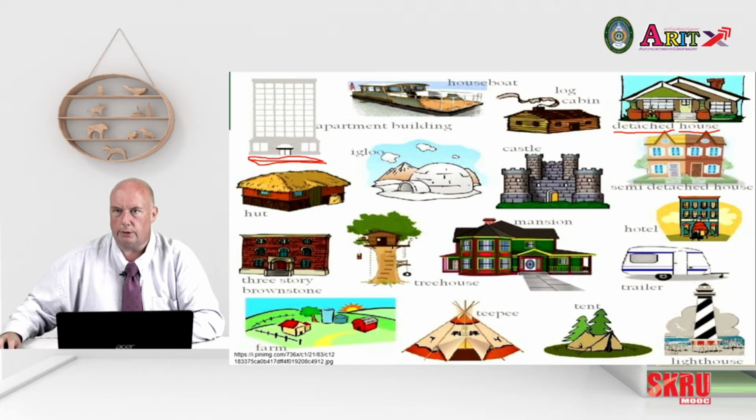If you have another house attached, like in the picture here, we call it semi-detached. So semi means partly. So it's detached on one side. This one's detached on this side, nothing. But in the middle, they are connected. So it's semi-detached.